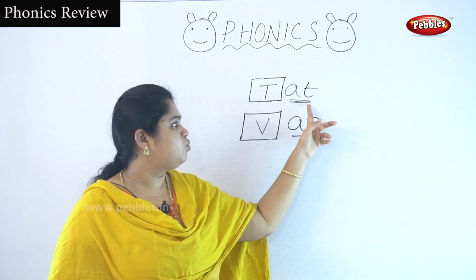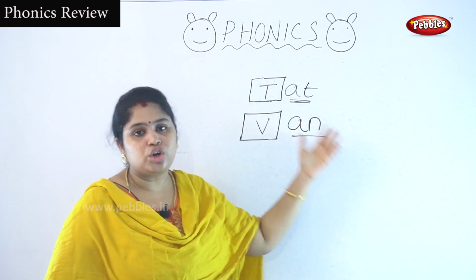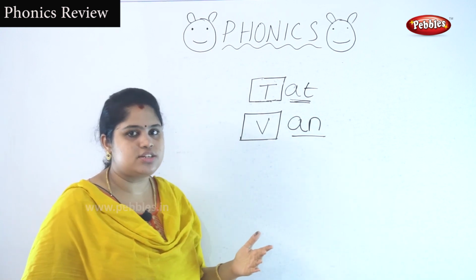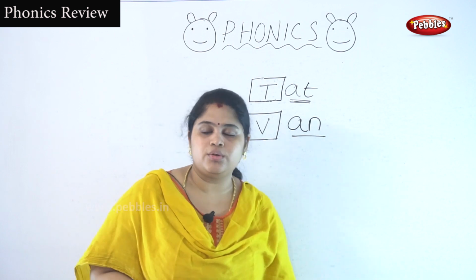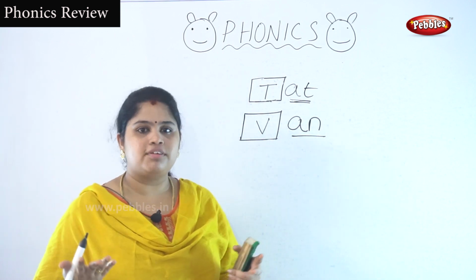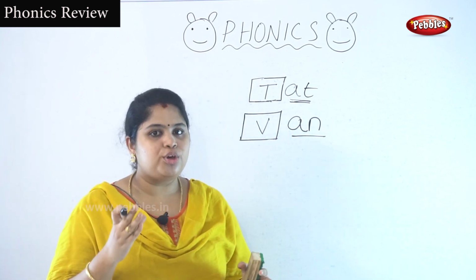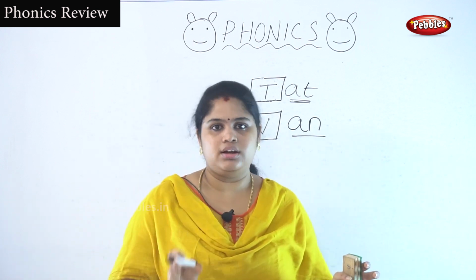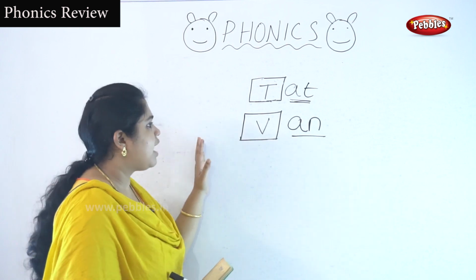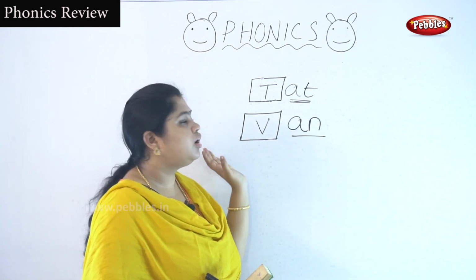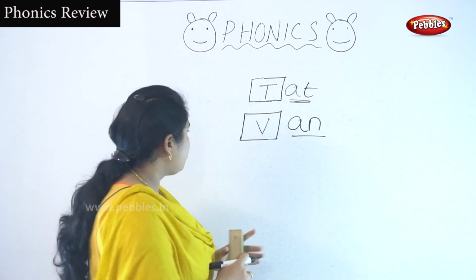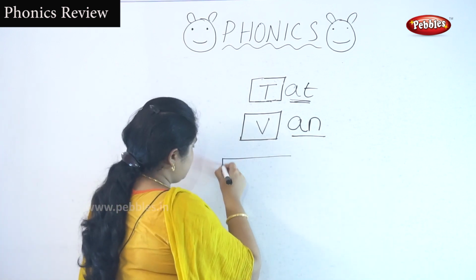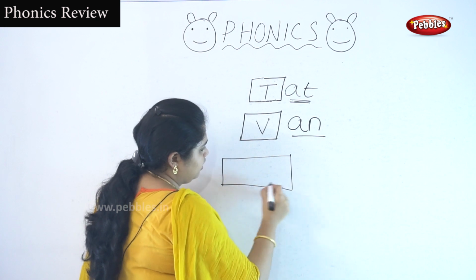So from these two letters we have seen a lot of words and we can easily read them, isn't it, children? From these two-letter words we have seen a lot of words which help you to improve your phonic skill as well as to read three-letter words. So far we have only read three-letter words. Now I am going to four-letter words. Listen carefully here. I have just drawn a rectangle like this.